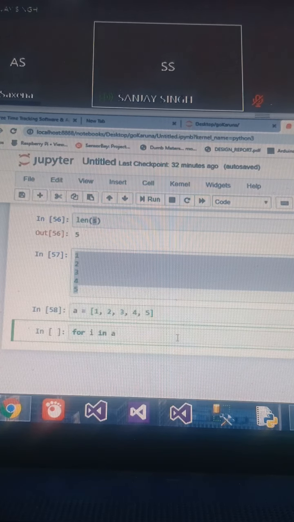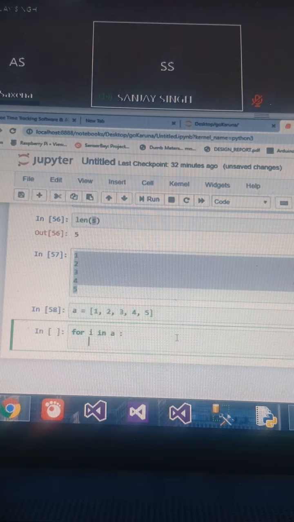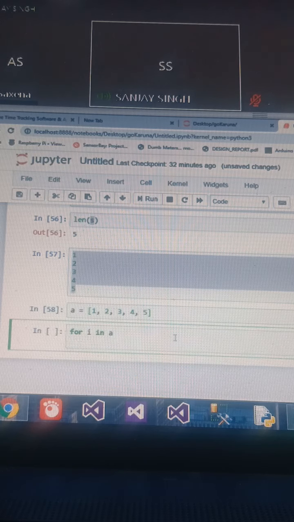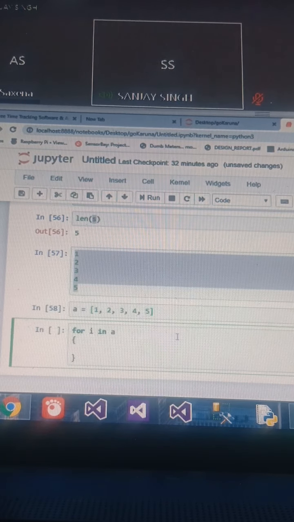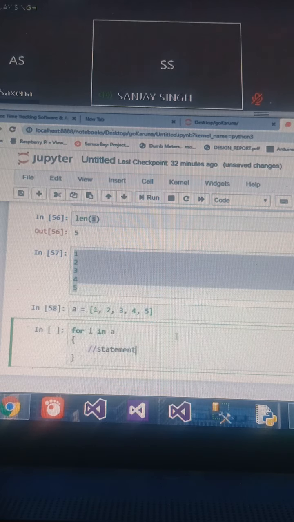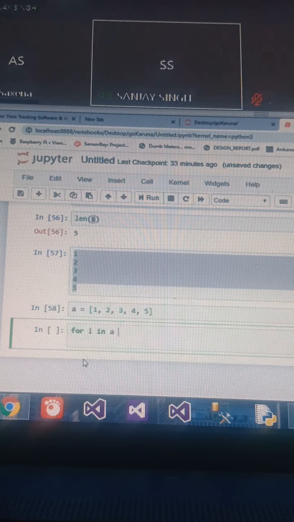Now, in C language, you use curly braces to indicate that a statement is part of the for loop. But things are a bit different in Python.